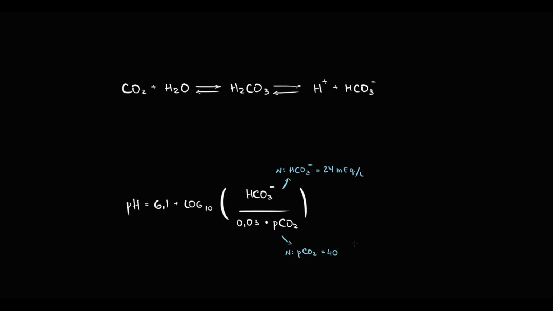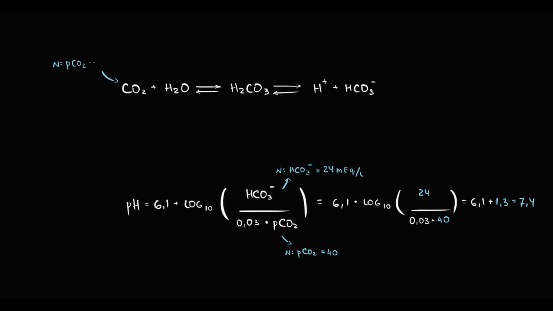The reason why we multiply carbon dioxide pressure by 0.03 is that we are interested only in dissolved carbon dioxide, and 0.03 is the solubility coefficient of CO2 in the plasma. By this, we basically convert pressure into concentration, and if we calculate this, the result will be 7.4, which is actually our normal blood pH.